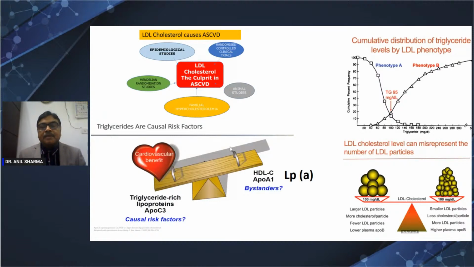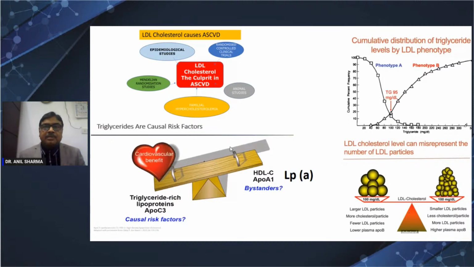Lipoprotein(a) is a risk factor. Whether reducing lipoprotein(a) by medicines reduces events, we do not know. There are so many trials going on. Triglyceride reduces the size of the LDL, so it makes a small LDL, which gets deposited more aggressively. So LDL is the villain. It is the bad cholesterol, which is made more bad or ugly by triglyceride. HDL is the good cholesterol. It takes cholesterol away from the cells and deposits it into the liver. It is good, but increasing HDL does not reduce events.